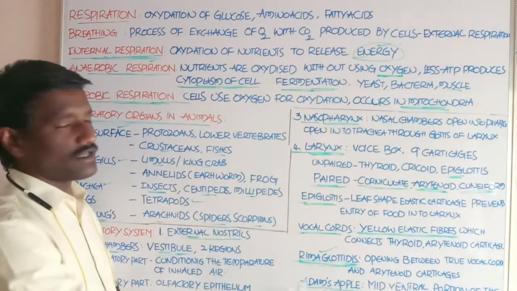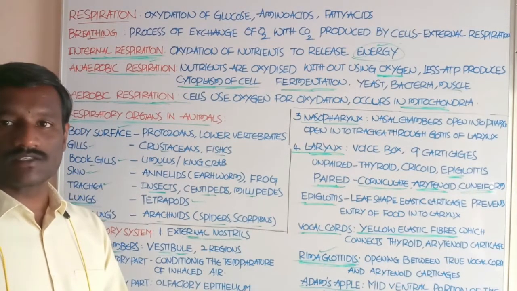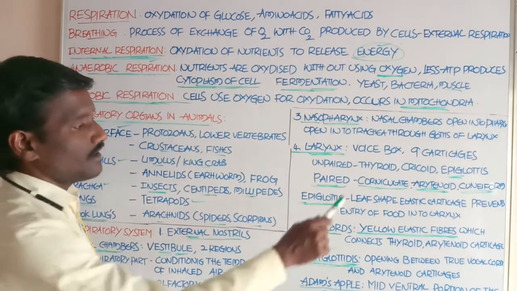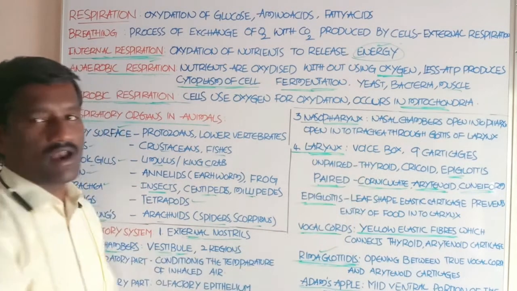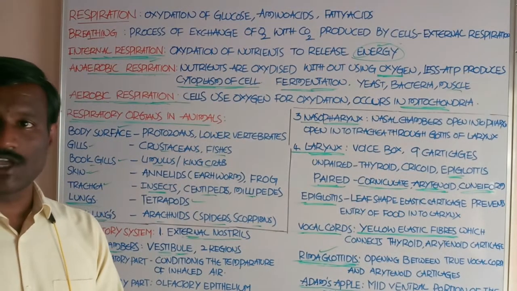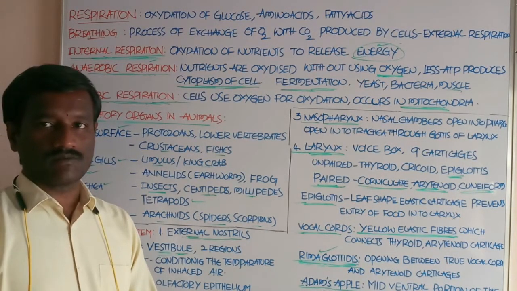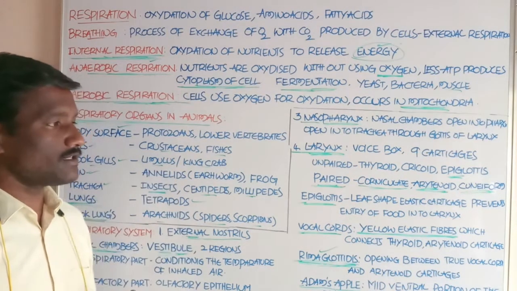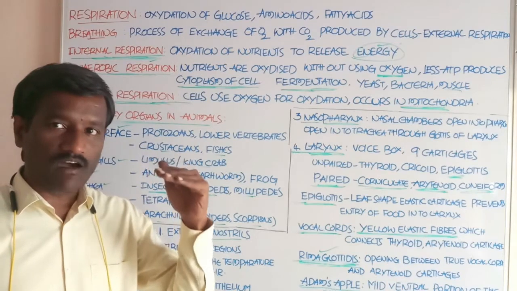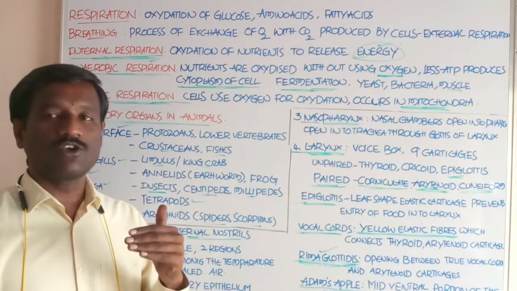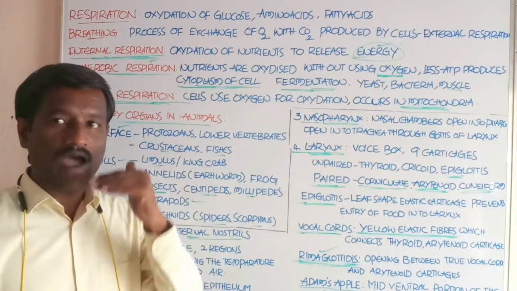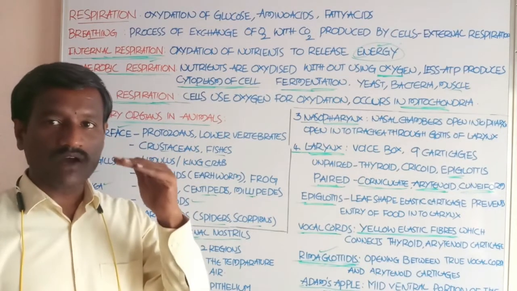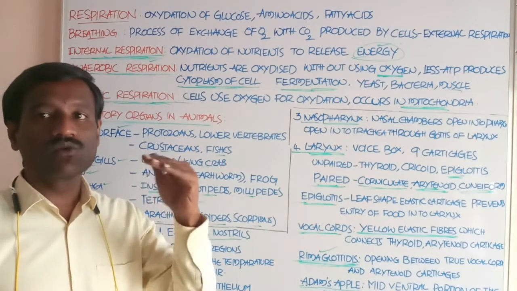And the epiglottis, what is the role of the epiglottis? It is a leaf-shaped elastic cartilage that prevents the entry of food particles into the larynx or the trachea at the time of swallowing, or deglutition.